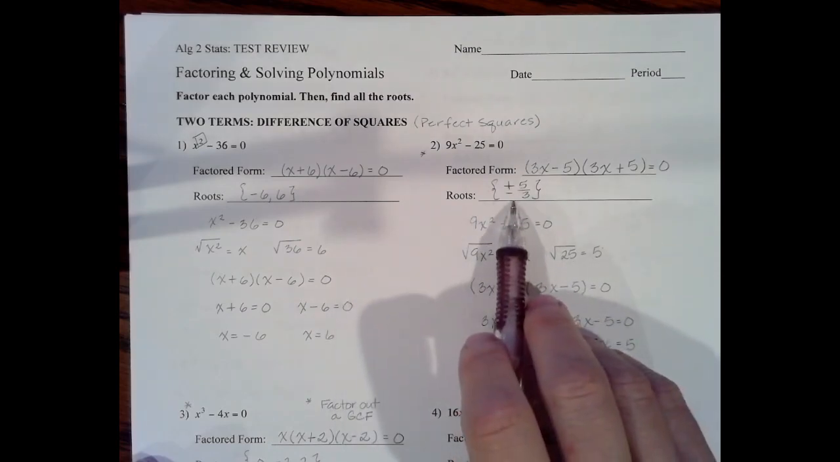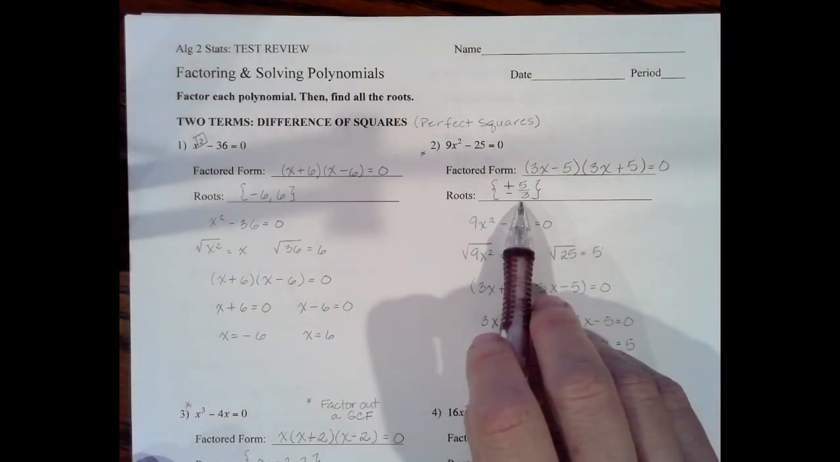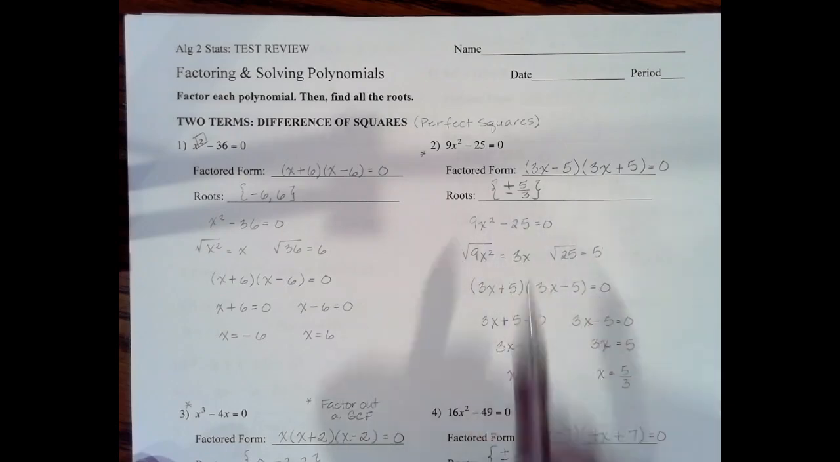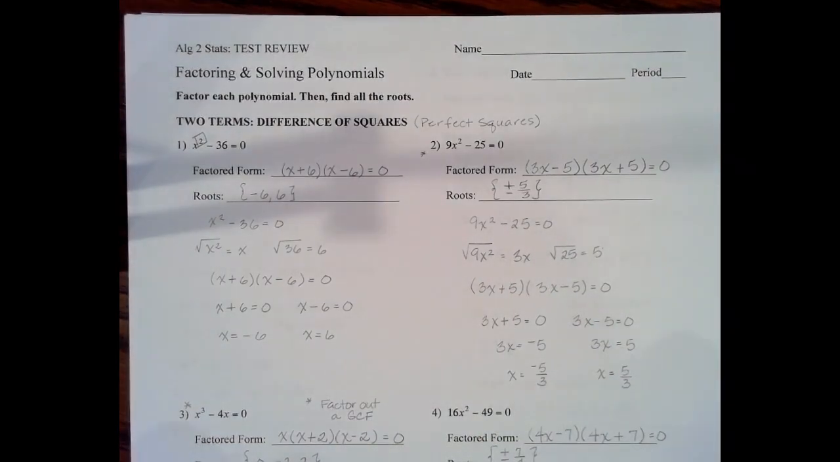If you want to simply write plus or minus 5/3, that's fine, and you can include or not include the curly brackets. It doesn't matter.